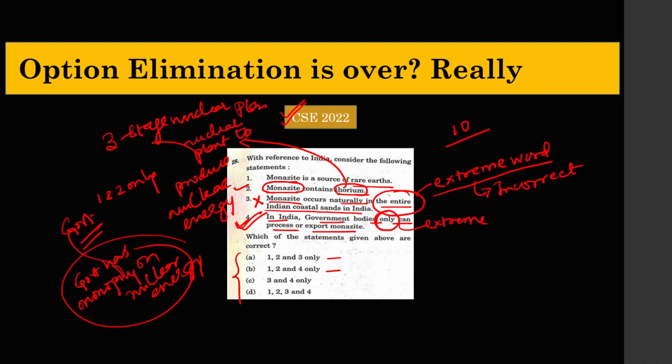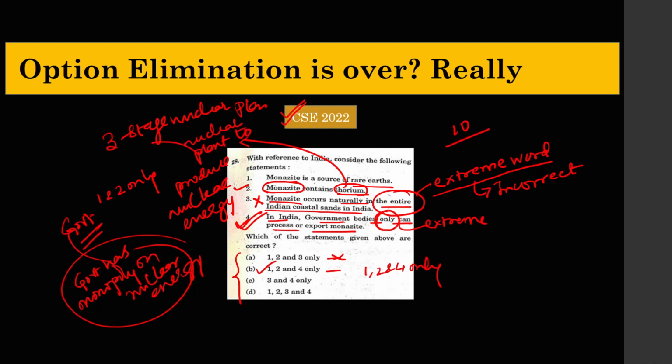So we can safely assume that statement 4 is correct. Statement 4 has a higher probability of being correct than statement 3. So we can easily say that this is incorrect and this is correct: 1, 2 and 4 only. You see how we have used the optional elimination technique and some common sense, because statement 2 is correct. Statement 2 says monazite contains thorium, thorium is used in nuclear energy, and nuclear energy is controlled by the government completely. So it is highly probable that processing of monazite is completely under government control.